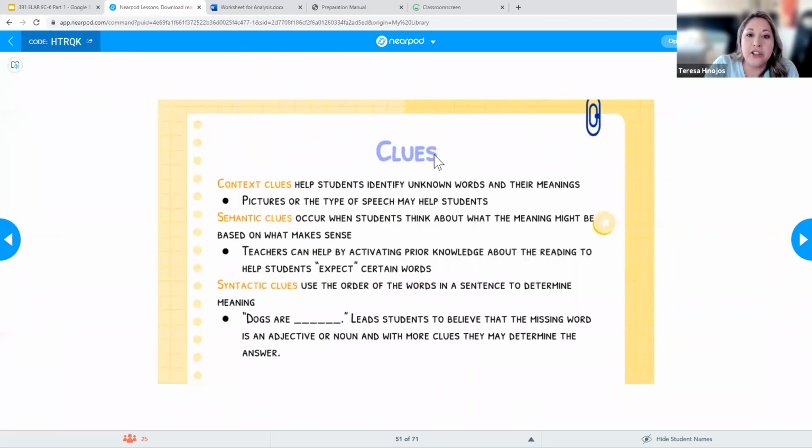Okay, another thing we have to teach our students how to use is clues, right? You all have heard of context clues, I'm sure. These help our students identify unknown words and their meanings. When kids are little, like your Head Start students, your books have a lot of pictures, right? Those pictures are context clues that help the students figure out the meaning.